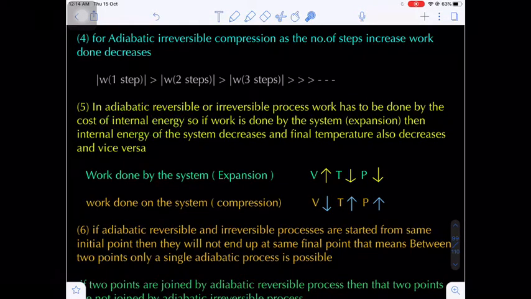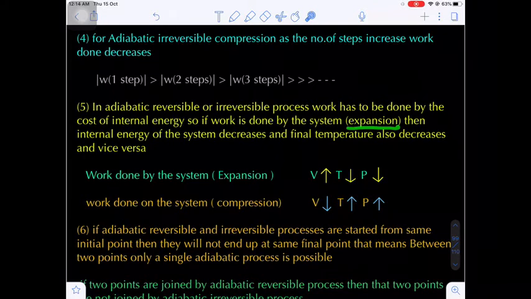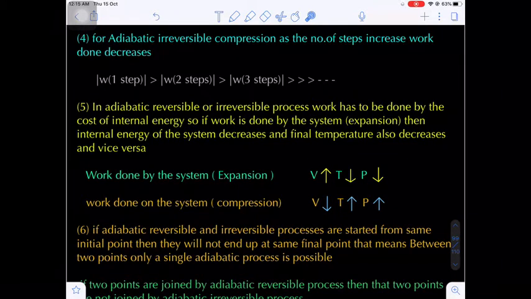When the system expands, by the utilization of internal energy, the internal energy decreases. We know for an ideal gas the internal energy is a function of temperature. Because of the decrease in internal energy, the final temperature of the system decreases. That means a cooling effect takes place in adiabatic expansion.